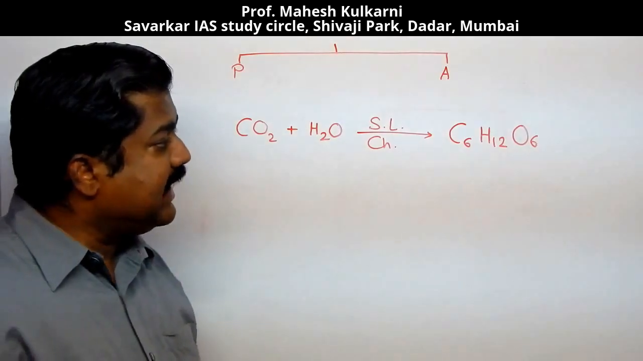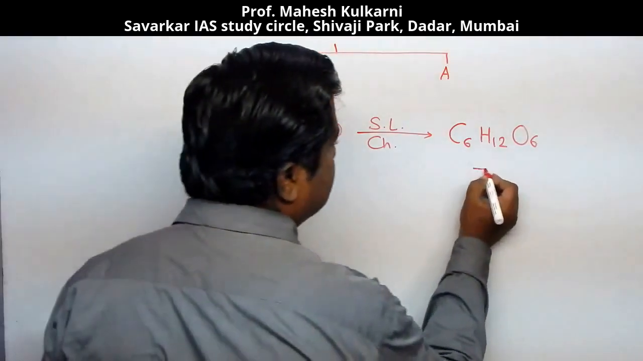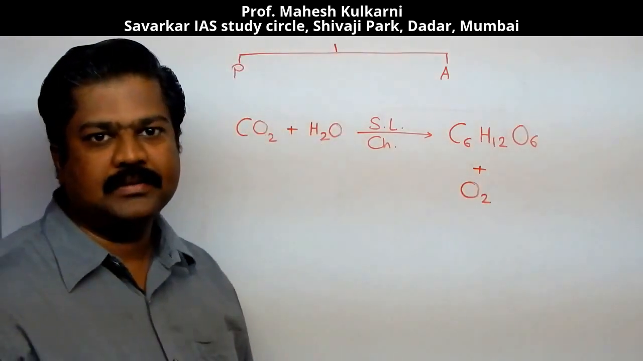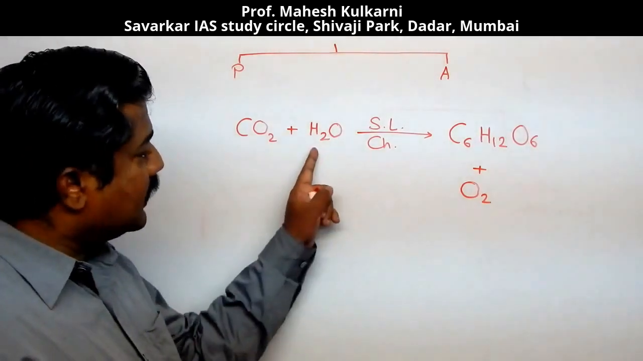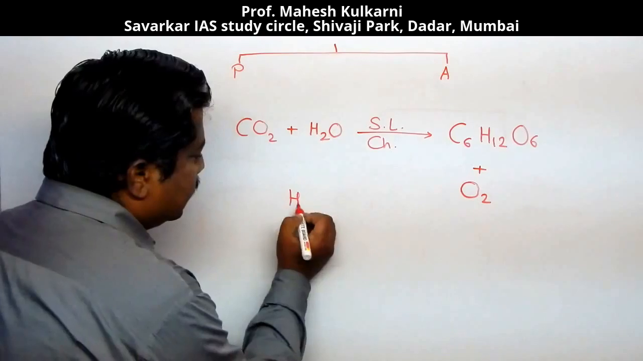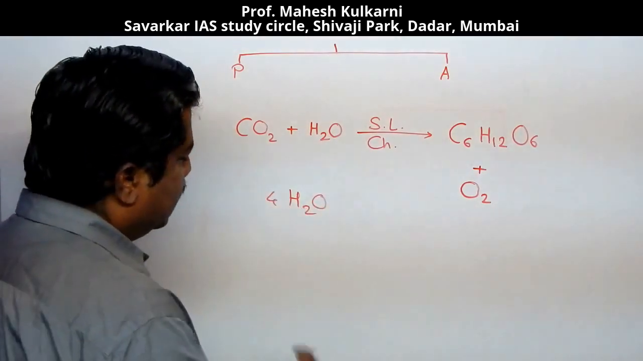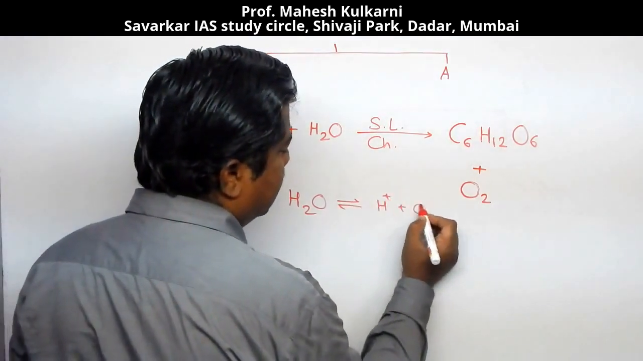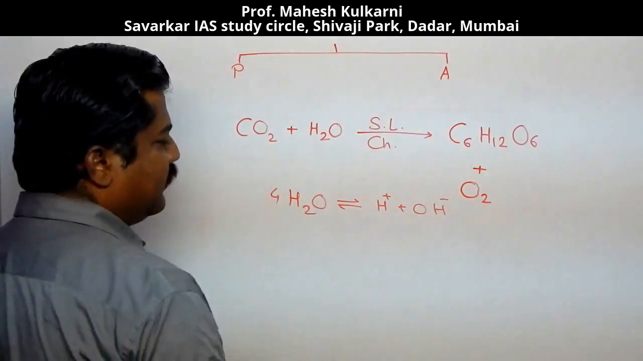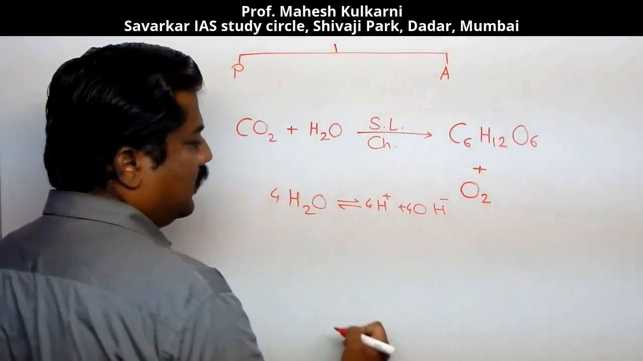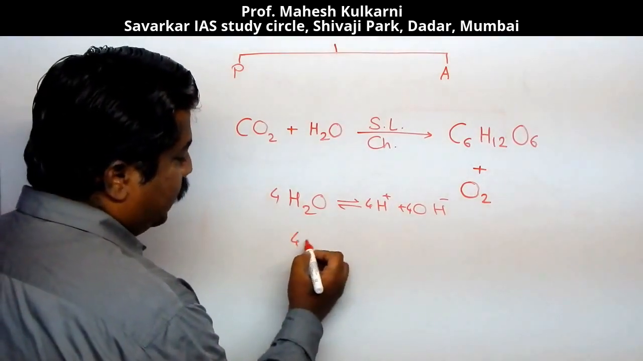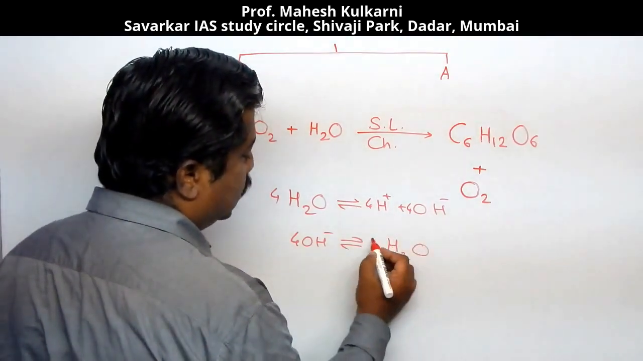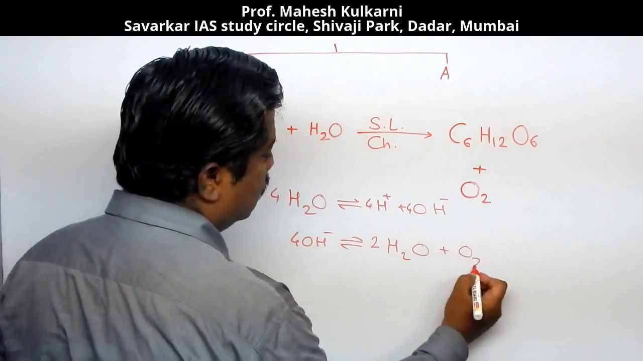We are getting C6H12O6 plus oxygen liberated in this reaction. So this way, water is decomposed. Here, the proper reaction is there. H2O is split into H+ and OH-. If I am writing 4, then there are 4 H+ and 4 OH-. So these 4 OH- again combine to give 2 H2O plus O2.